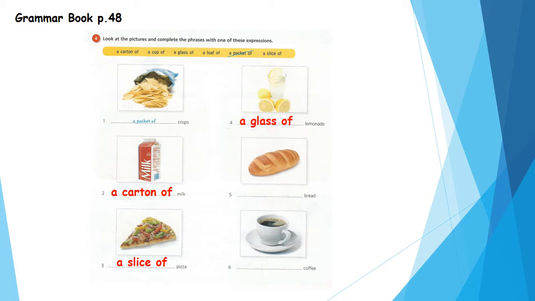Okay, I want to use an expression. Yes, I will say what? A loaf of bread. Super. Okay, the last one, that's coffee. Yes. Which expression will I use? Super, a cup of coffee.